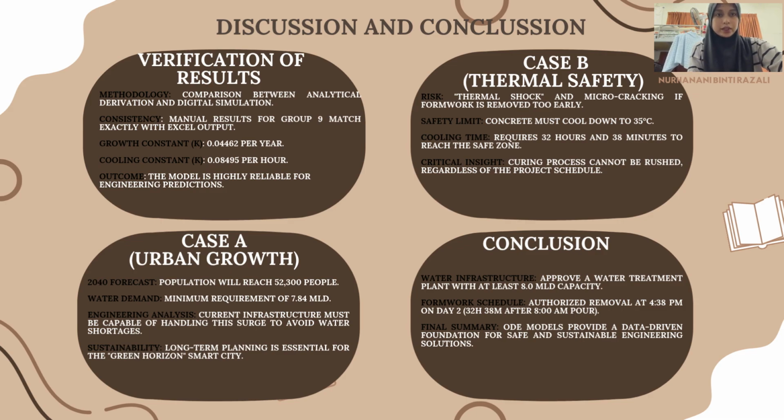To conclude our presentation, here is our final engineering advice based on ODE models. For the Green Horizon Smart City, we recommend the immediate planning of a water treatment plant with at least 8.0 megaliters per day capacity to support the 2040 population surge. For the Jambatan Putra Perdana Paya, the safe window for formwork removal is exactly 32 hours and 5 minutes post-pour.